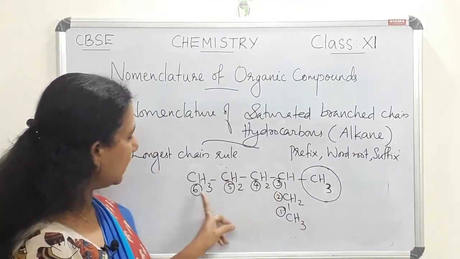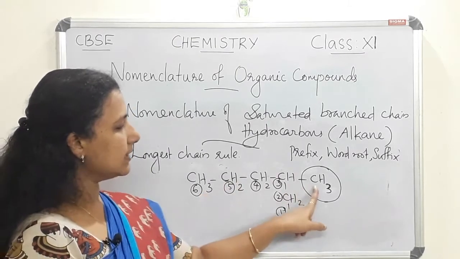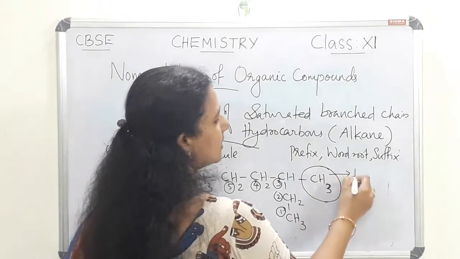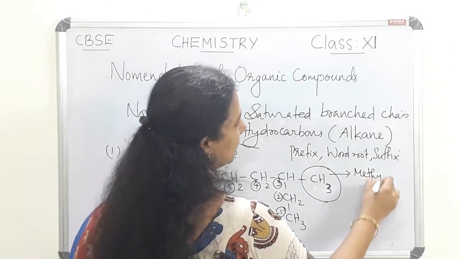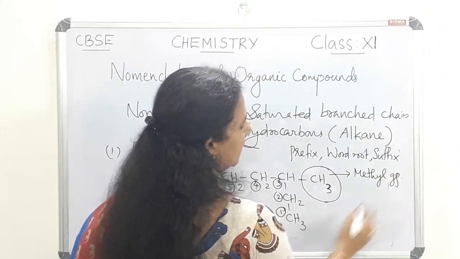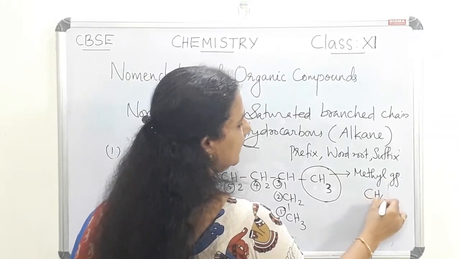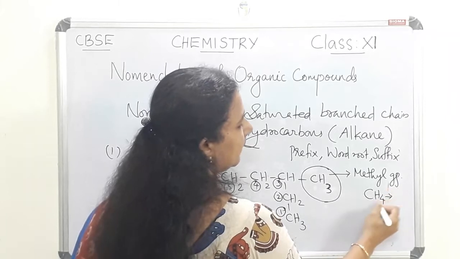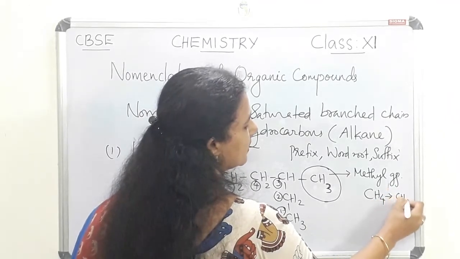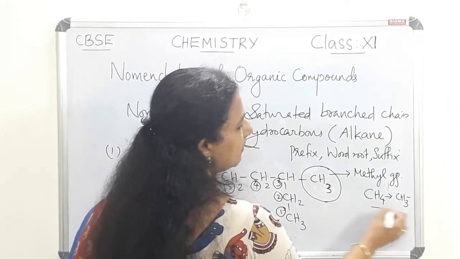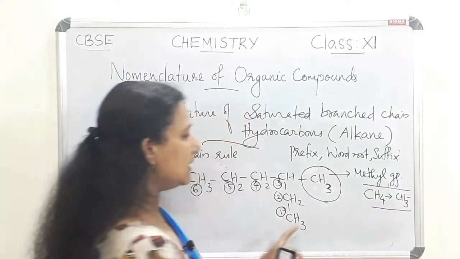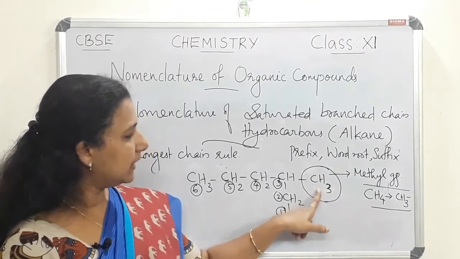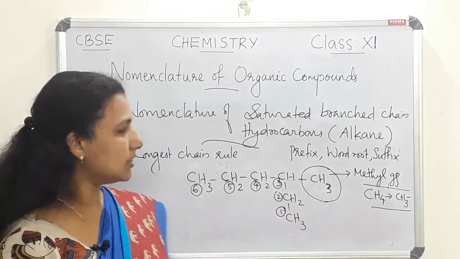So the parent chain contains 6 carbon atoms, and the rest of the part of the chain is CH3. We know this is a methyl group. Methyl group is coming from methane. If one hydrogen atom is removed from methane, we will get CH3. So this is a methyl group, an alkyl group. Here the methyl group is the substituent.